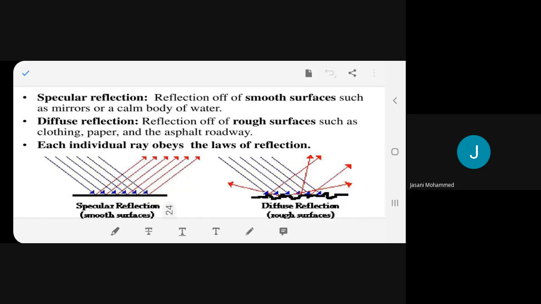We start with uniform reflection and non-uniform reflection. We are giving a different name to the uniform reflection, specular reflection, and to the non-uniform reflection, diffuse reflection. Understood, beta? So now we are giving it a different name. The same thing, but with a different name.